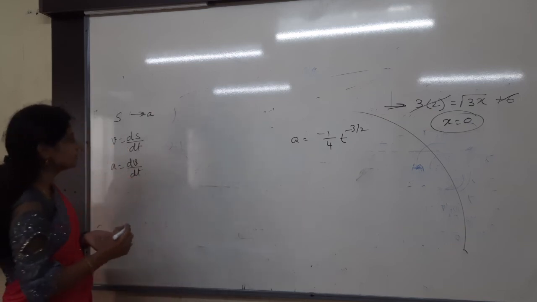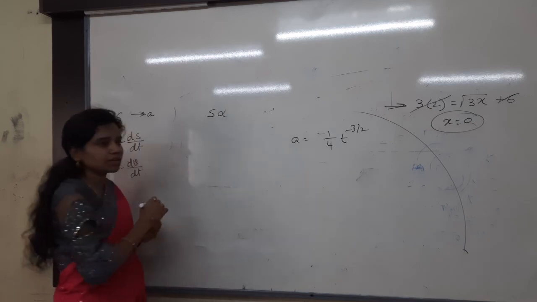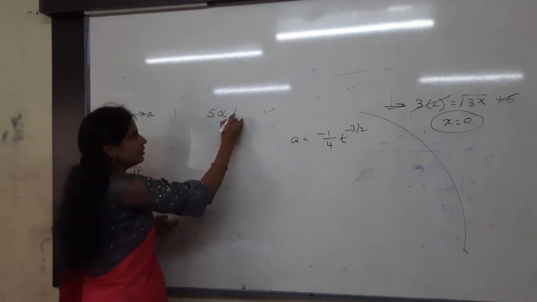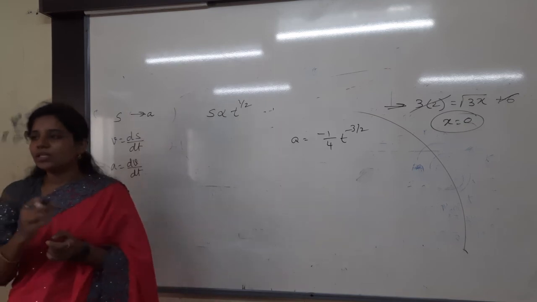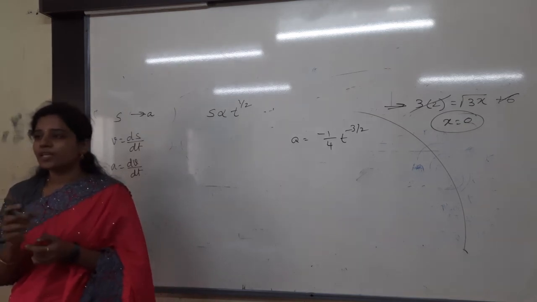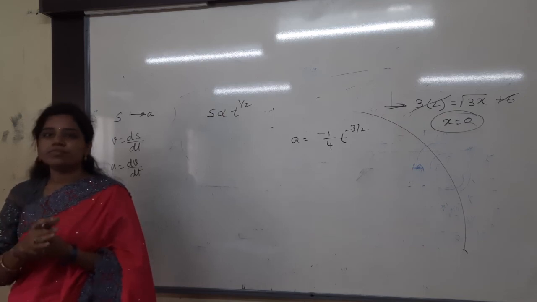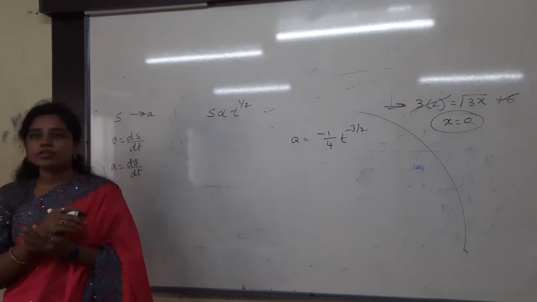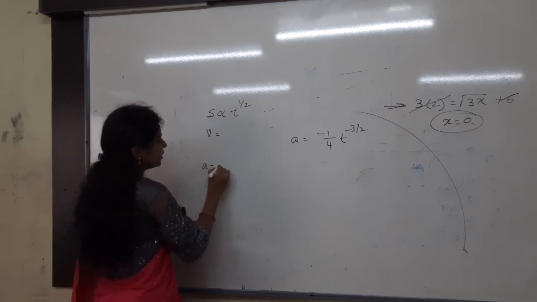See, I am missing to do the differentiation. S is directly proportional to what I said? t power 1 by 2. In the options, what is there? Acceleration or retardation. Nothing but I have to find out the acceleration from the displacement. How to find out that? First to find the velocity. Acceleration is equal to what is the formula?